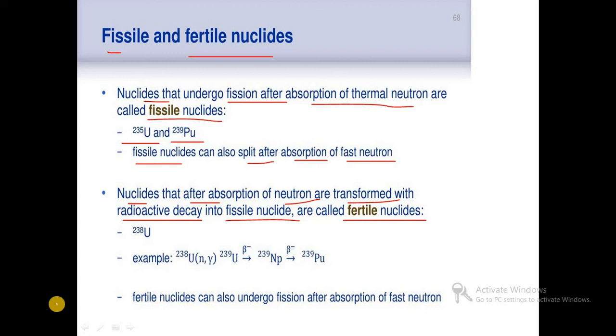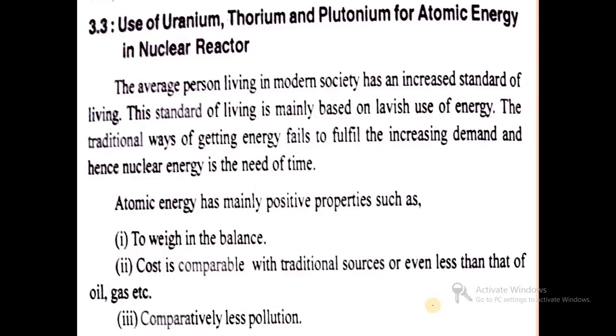Such substances are called fertile, and the example is uranium 92-238. Uranium 92-238 is converted into plutonium 239, which is a fissile material. Fertile nuclides can also undergo fission after absorption of fast neutrons, that is, by machine neutrons bombarded on the nuclide, and the fertile nuclide can be converted into fissile material. So this is the difference between fissile and fertile nuclides.